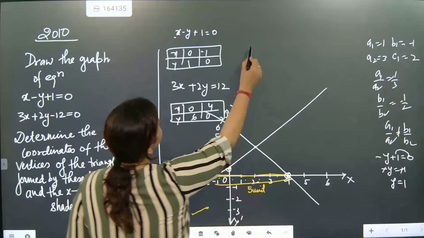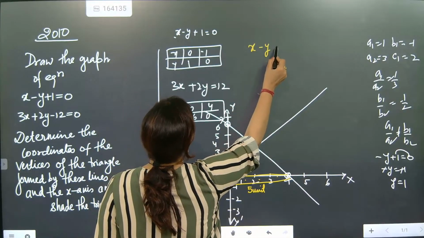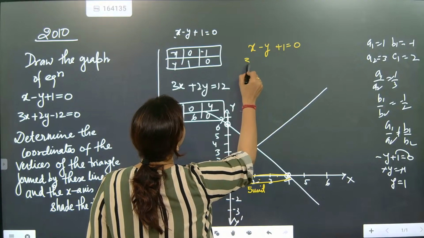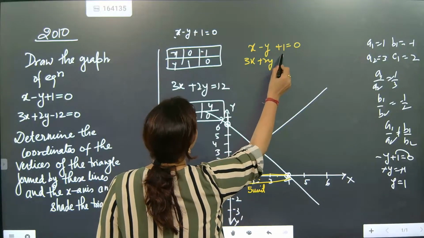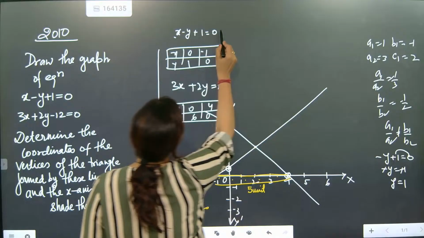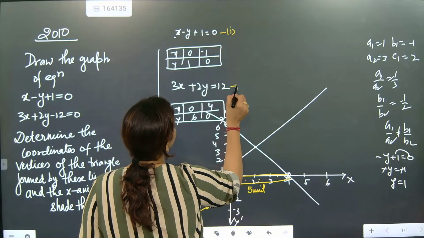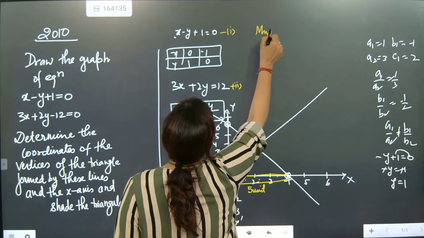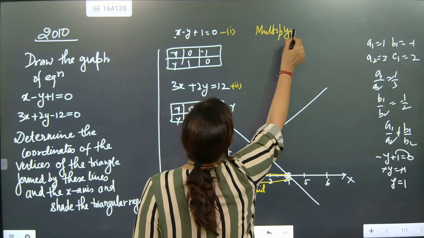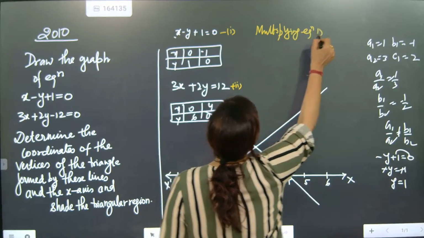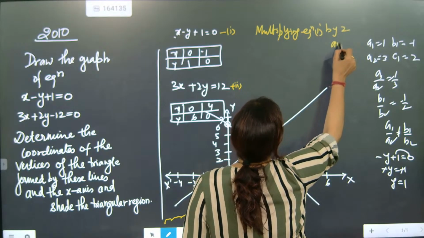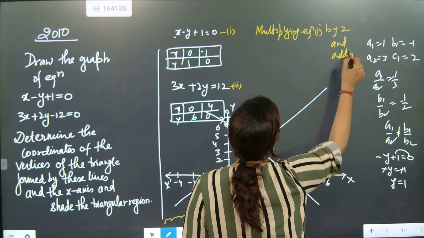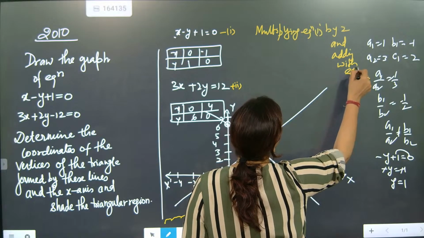Now look here. Intersecting point, how to find? x minus y plus 1 is equal to 0, and here it is 3x plus 2y. So we will multiply, this is equation 1 and this is equation 2. So write: multiplying equation 1 by 2 and adding with equation 2.